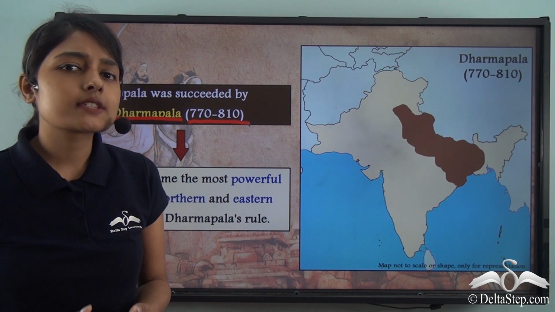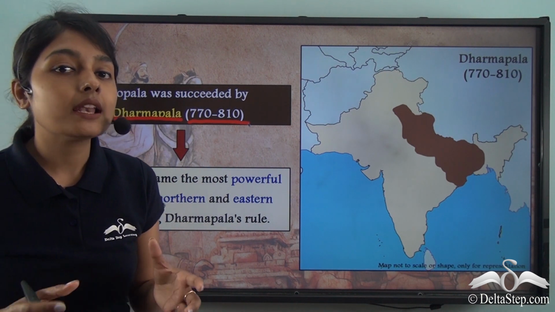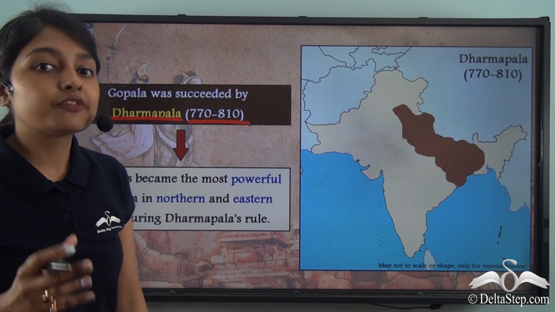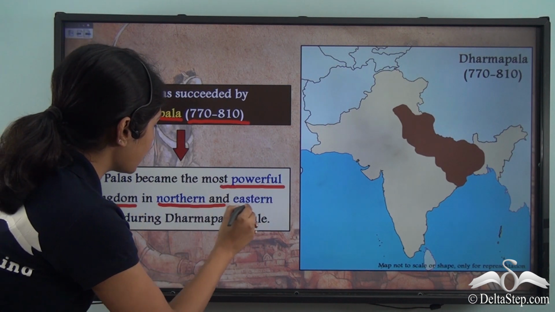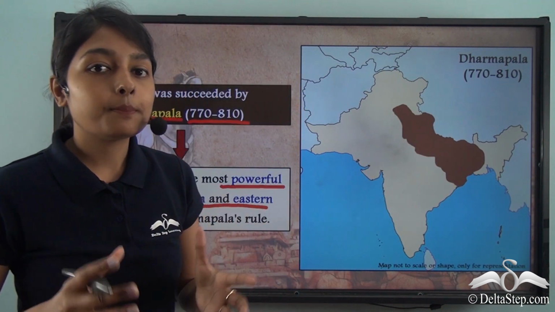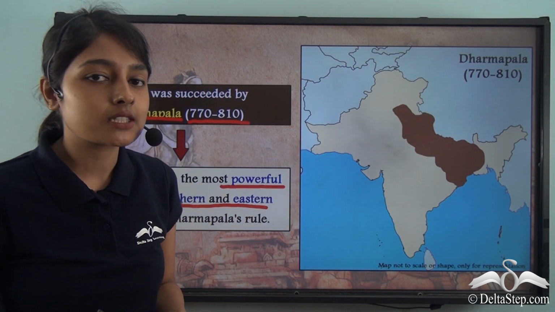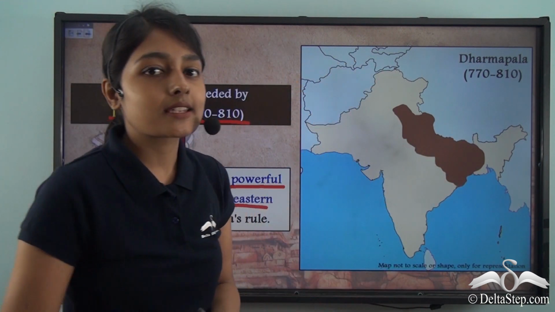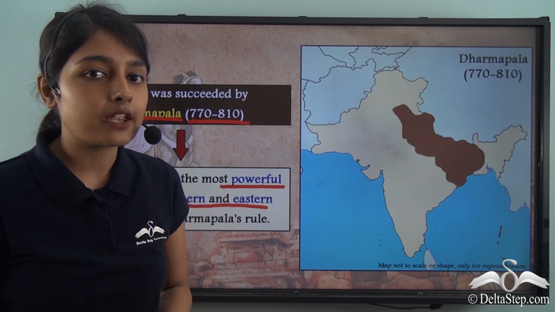Now Dharmapala was a very powerful ruler. He was a very able ruler who gave the Pala dynasty a new dimension. And it was during the rule of Dharmapala that the Pala dynasty became the most powerful kingdom in northern and eastern India. On this map, you can see the extent of the Pala dynasty during the rule of Dharmapala from 770 to 810. And from this map, you can also infer how great, how huge in size, the Pala empire was.